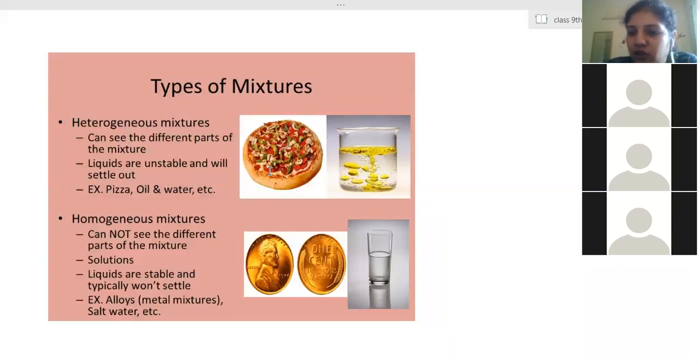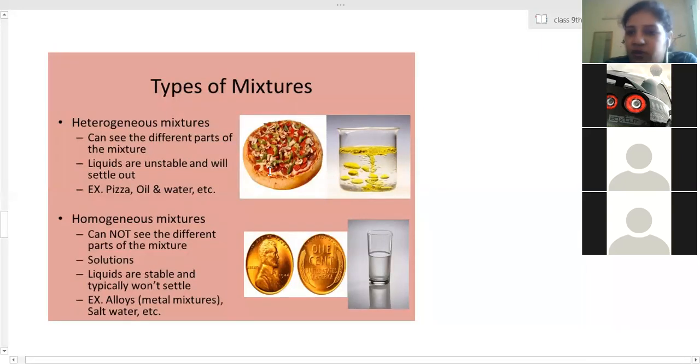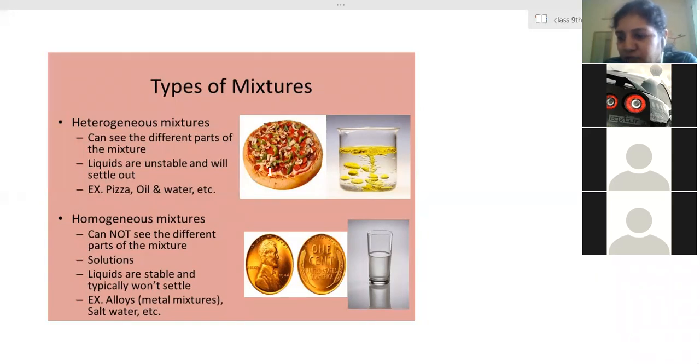But in the case of coins made of steel, are you able to check which components are present in that coin? No, ma'am. Beside that, the diagram of salt and water solution: are you able to see the salt particles? No, ma'am. But it is a mixture. So that means it is a homogeneous mixture. Ma'am, is soda and water a heterogeneous mixture? No, it is homogeneous.